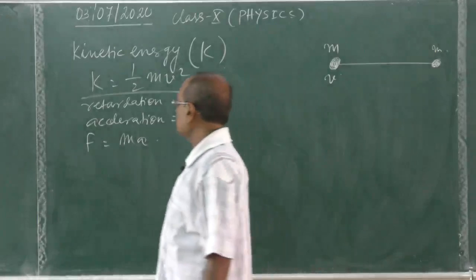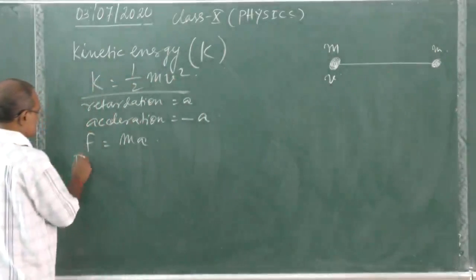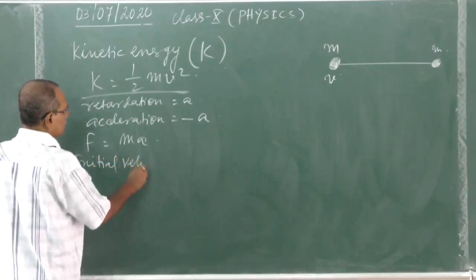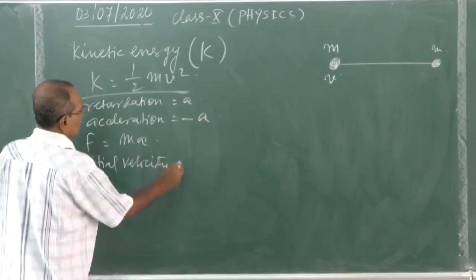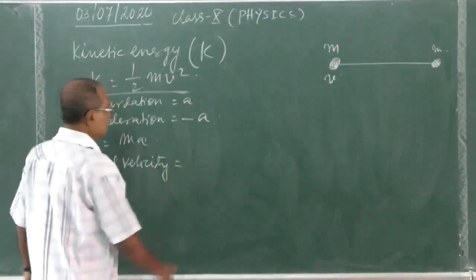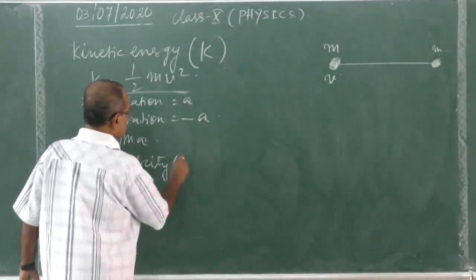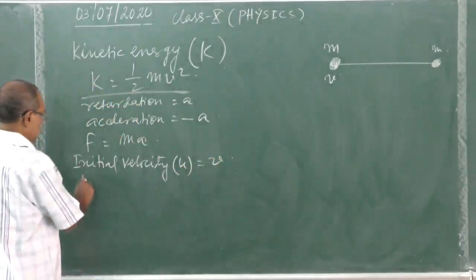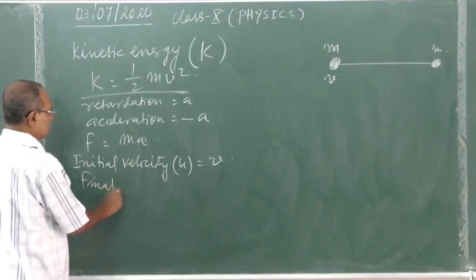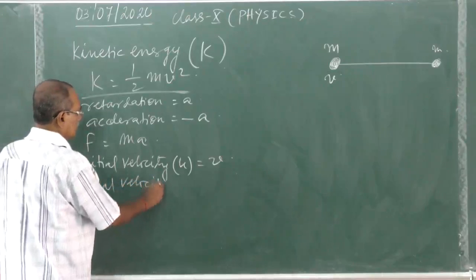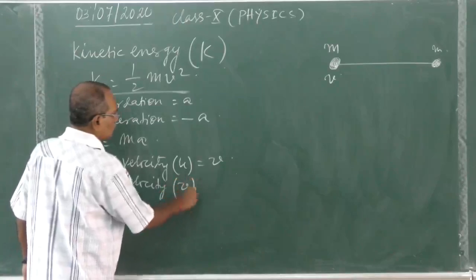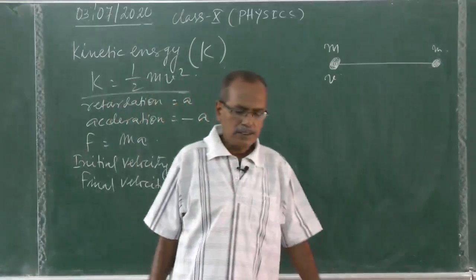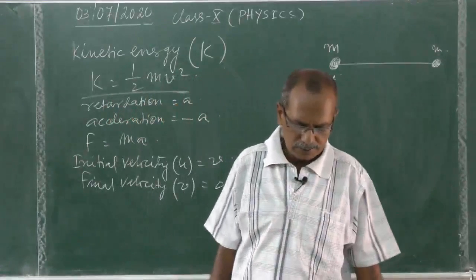Now the initial velocity is equal to, generally we know it is u, but here we have taken it as v. The final velocity is generally denoted by v. Now it is 0.